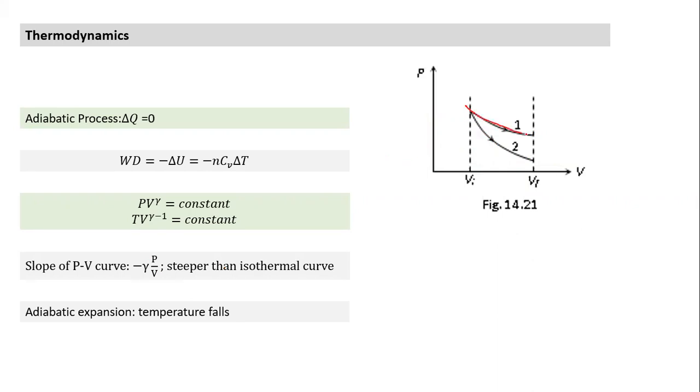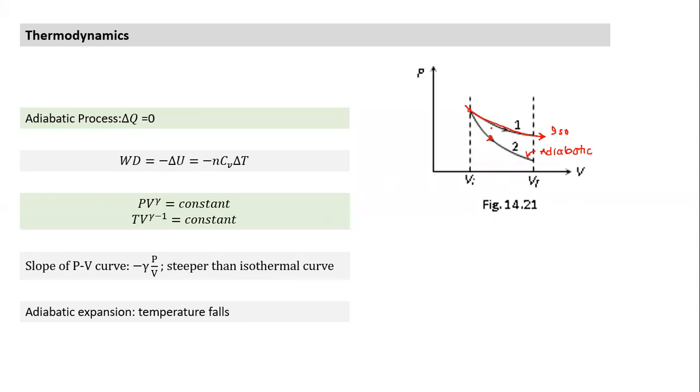What is curve 1? Curve 1 indicates the isothermal process, and this is isothermal expansion. And the second curve starts from the same point. This is adiabatic expansion. From this curve itself, can I prove that in adiabatic expansion the temperature will fall? Anything below the isothermal.